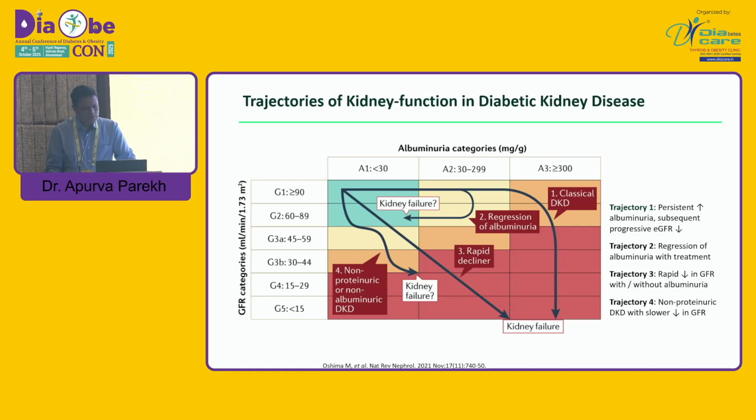The third group is a very rapid decrease in the GFR without albuminuria. Here, there is nothing much we can do, because they are phenotypically and genotypically different people. And the fourth one is non-proteinuric CKD, with a much slower decrease in the GFR. In our practice, we see many patients who don't progress for years together. They remain stable, most likely don't go for dialysis, and may develop some cardiac or other complication before they die.